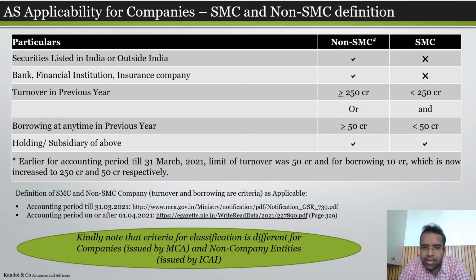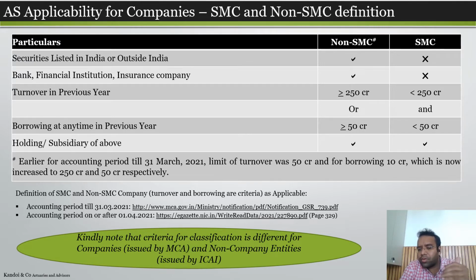As per this criteria, if a company is an unlisted company, it is not a banking finance company, turnover is less than 250 crore and borrowing is less than 50 crore, then it is classified as a small and medium company.